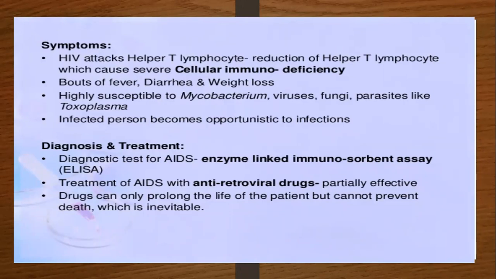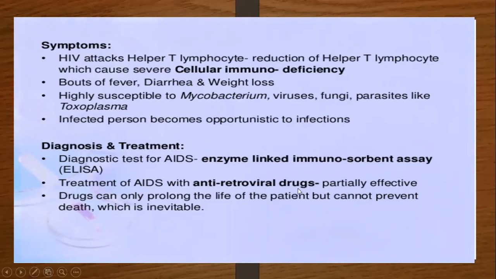ELISA test. The long form of ELISA is enzyme linked immunosorbent assay. This is the name of the test that is carried out. If that test is positive, then the person is suffering from the AIDS virus. Now, the treatment of AIDS is with antiretroviral drugs.